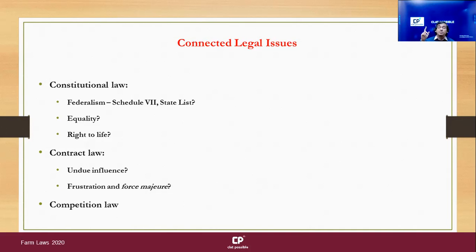So this is one aspect: there is a federal structure that we follow. There is something that parliament can make laws on, and there is something that the state can make laws on. And these farm acts pertain only to what is covered by the states, right? What is covered by list 2, which is the state list.